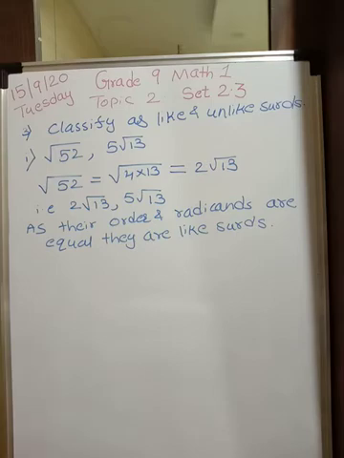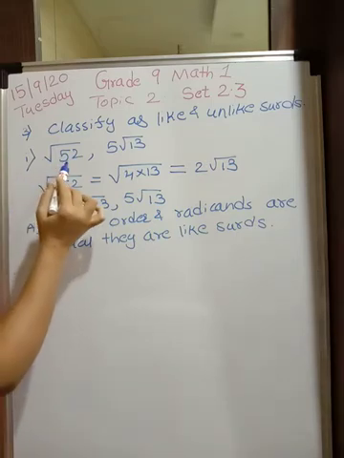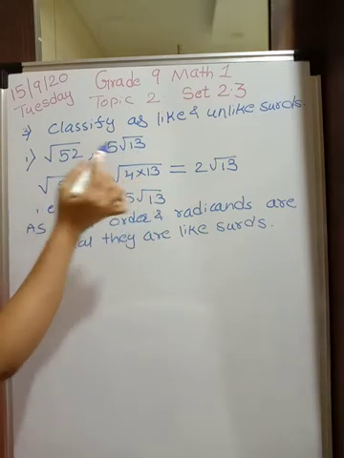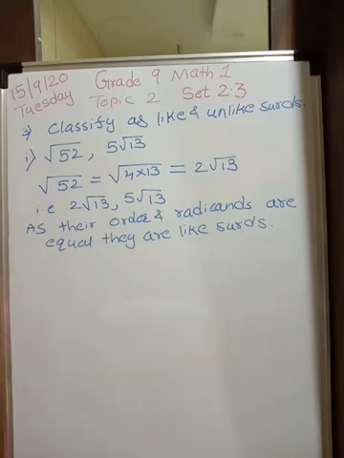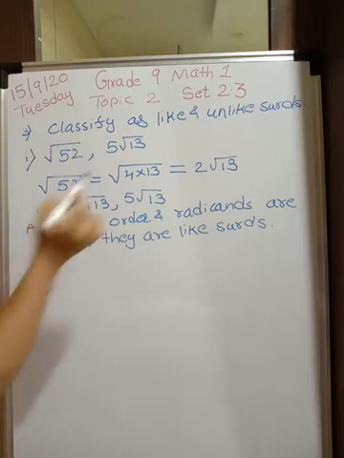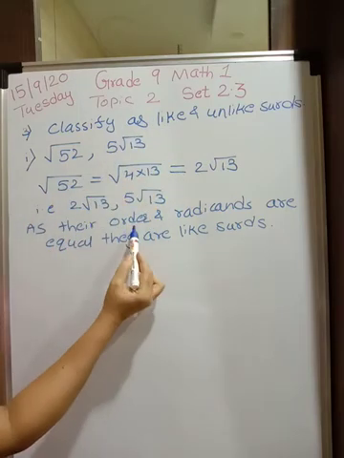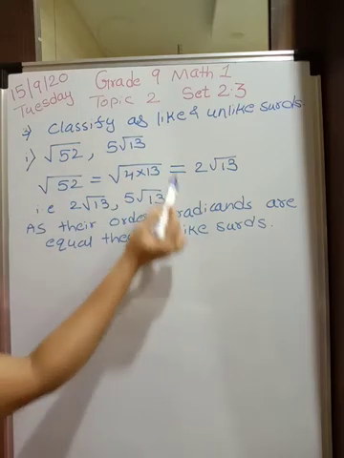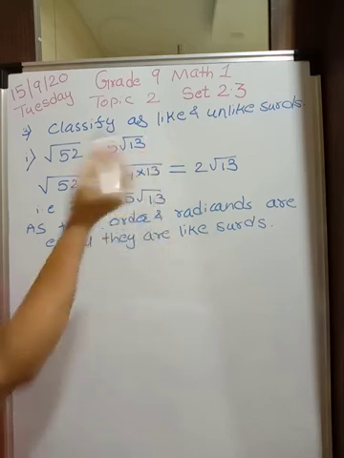Classify as like or unlike surds. First is root 52 and 5 root 13. Now what do you mean by like or equal surds? Like surds means their order and the radicand should be the same. Then they are like. If they are not the same, they are unlike.